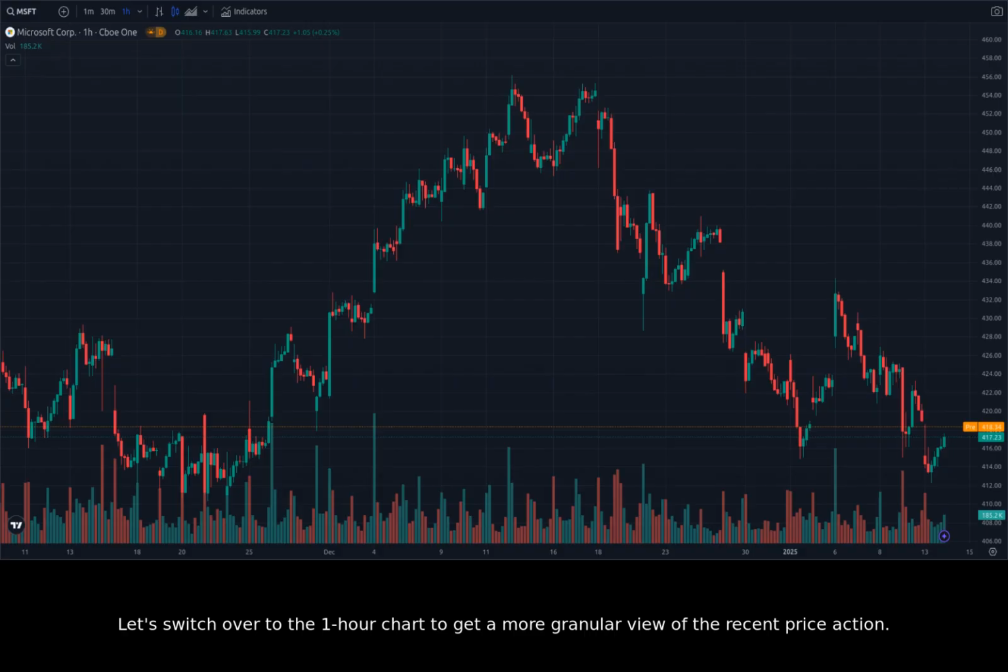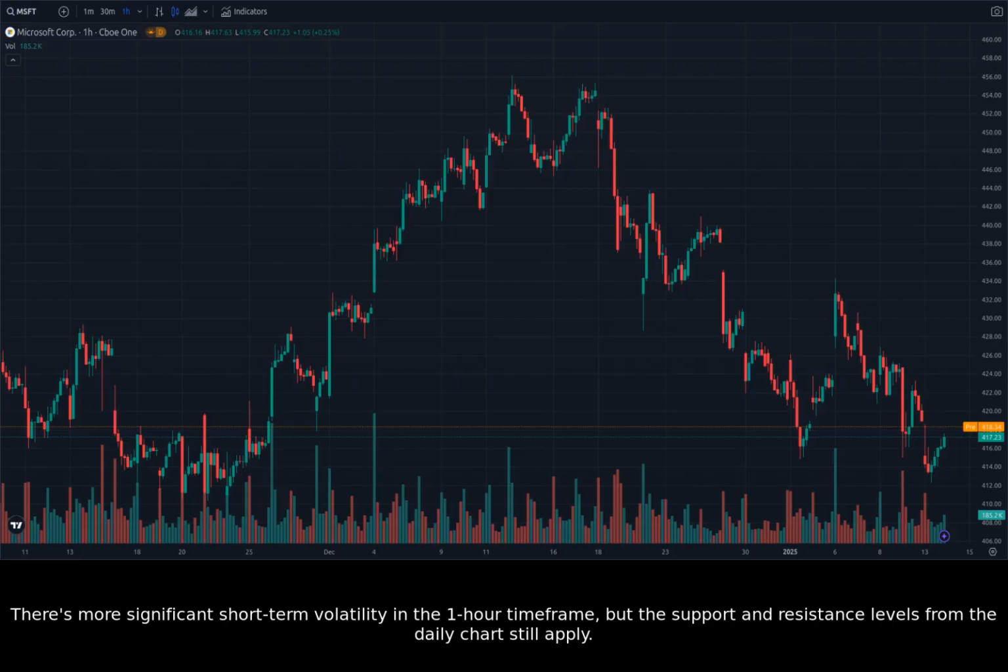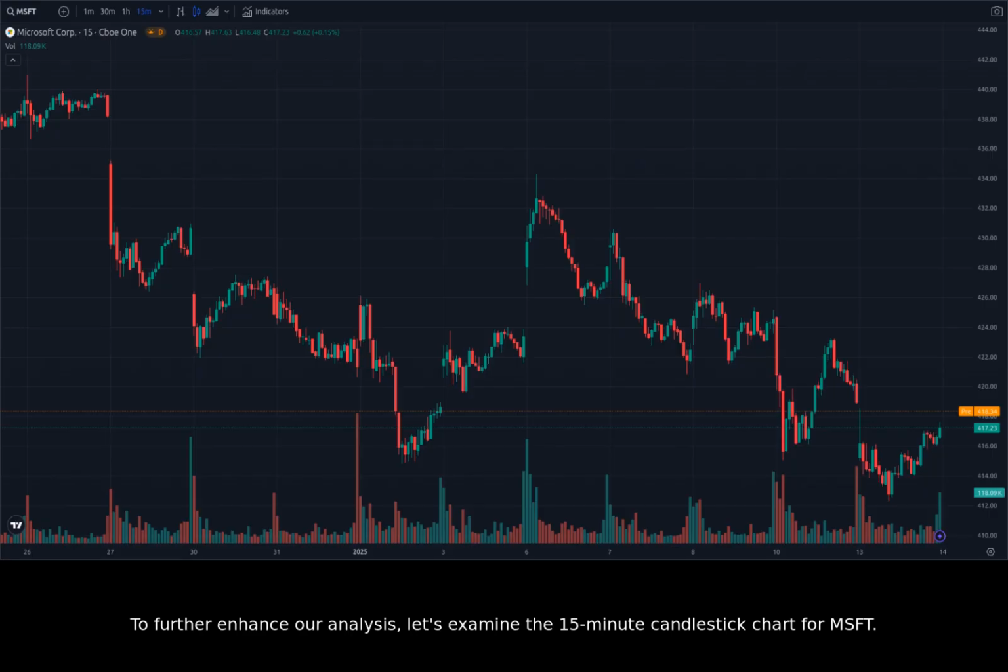Let's switch over to the 1-hour chart to get a more granular view of the recent price action. The 1-hour chart shows more rapid price fluctuations that can provide more short-term trading opportunities. There's more significant short-term volatility in the 1-hour time frame, but the support and resistance levels from the daily chart still apply. To further enhance our analysis, let's examine the 15-minute candlestick chart for Microsoft.